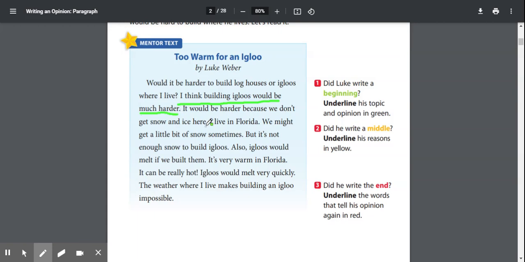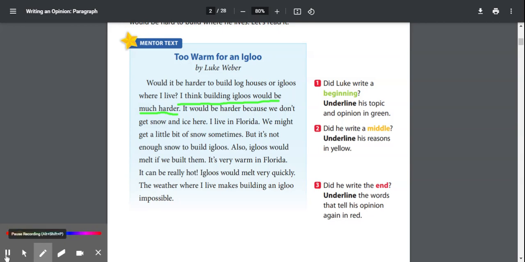Okay? He could even make that sentence a little better by saying, I think building igloos would be much harder where I live, right? Because that's what our question is asking us. Would it be harder to build log houses or igloos where you live? He stated his opinion. I think that building igloos would be much harder. So that is his beginning, stating his opinion sentence. Okay? Now we're going to look for the reasons that he thinks building an igloo would be much harder.